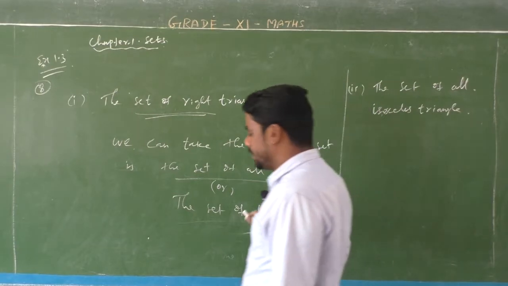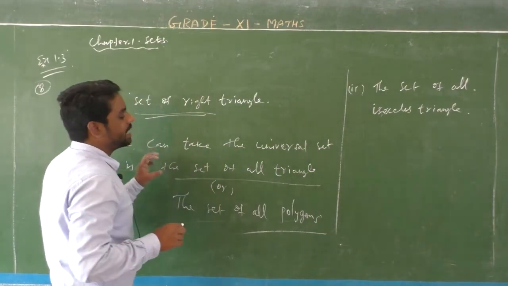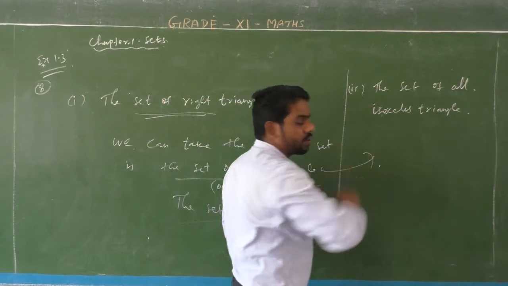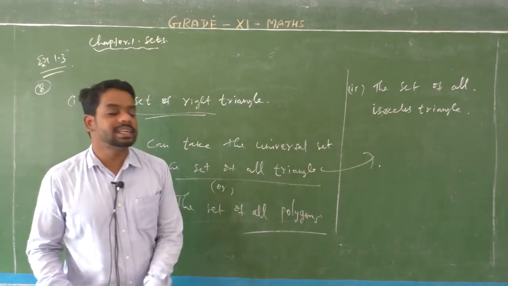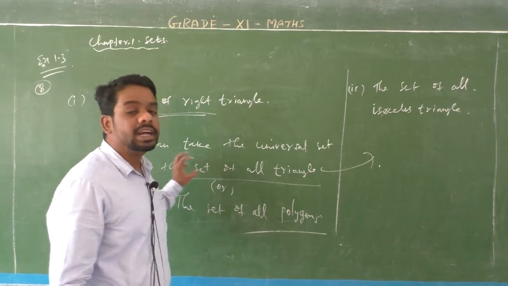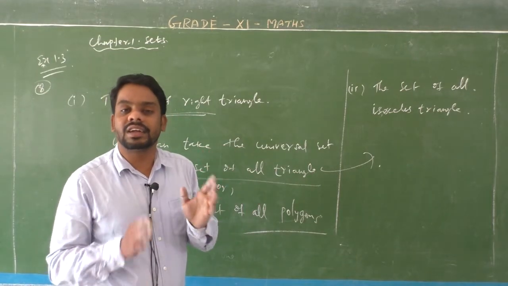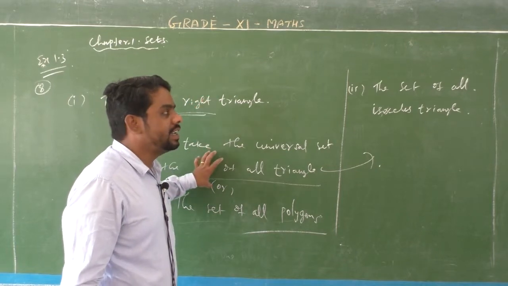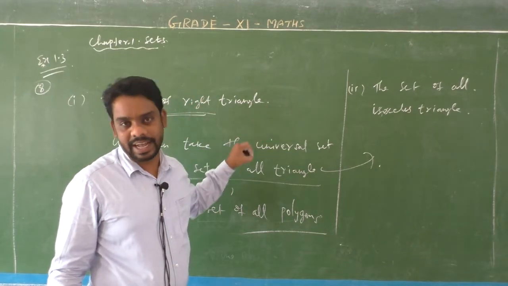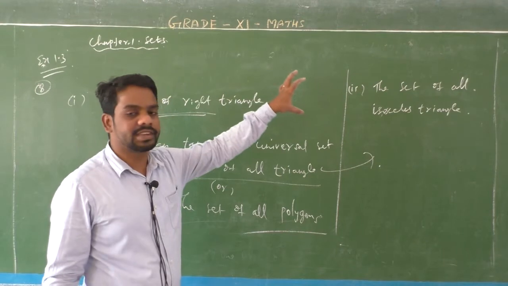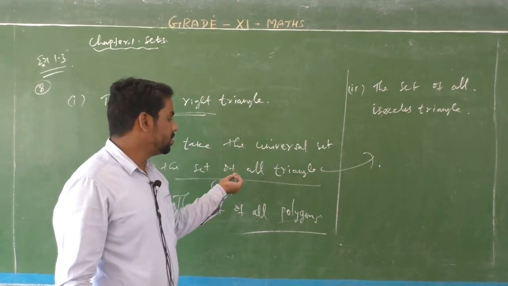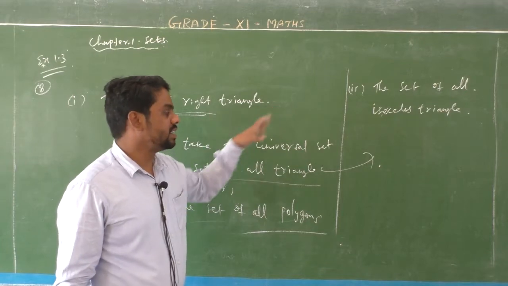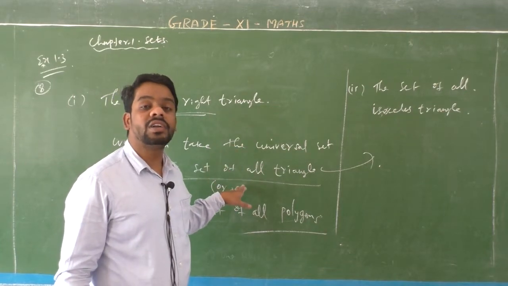So generally, the universal set can be taken as the set of all triangles. Same as in the second question, we can take the universal set as the set of all triangles. A right angle triangle is one type of triangle, an isosceles triangle is another type. So both sets are subsets of the set of all triangles.